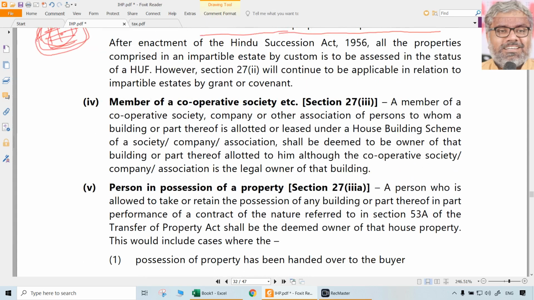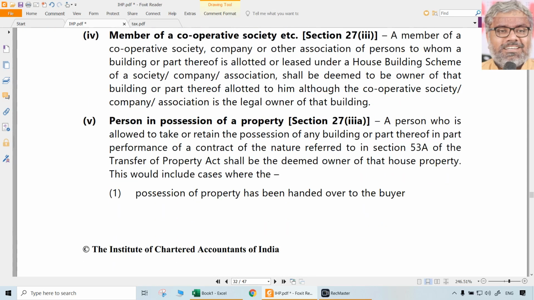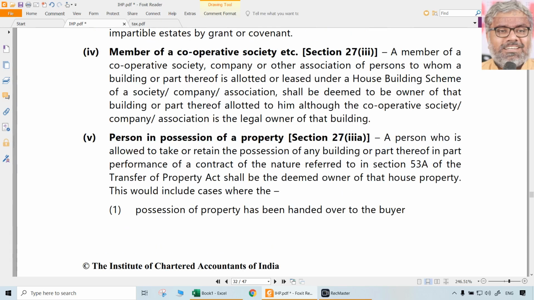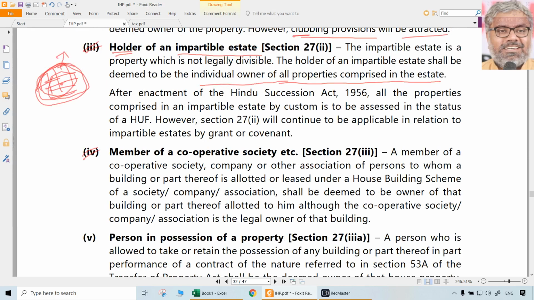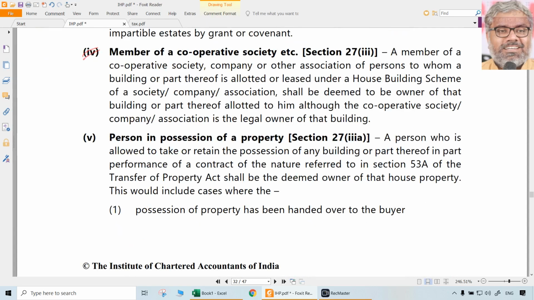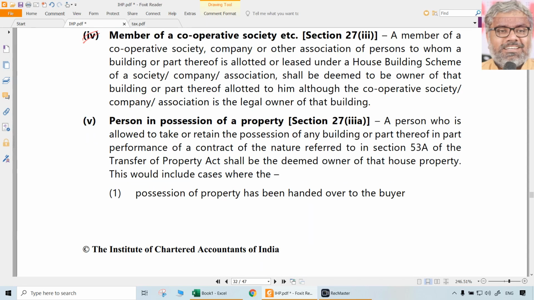No need to dig into the Hindu Succession Act and other things that will unnecessarily create questions which are not required. The simple point here is that an impartible estate cannot be split. It has to be held as one, but it will consist of many properties. So what the provision is saying is, if you hold this impartible estate, all properties contained in that estate are deemed to be owned by you. As simple as that. That is another case of deemed ownership. In the same way, a member of a cooperative society, etc.